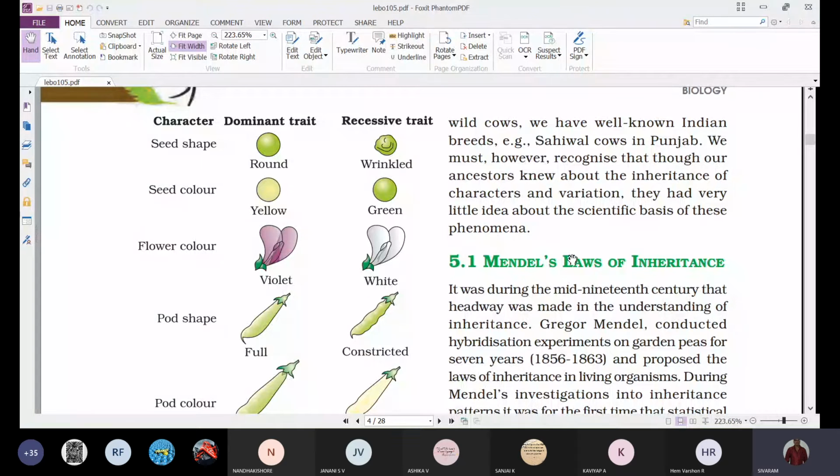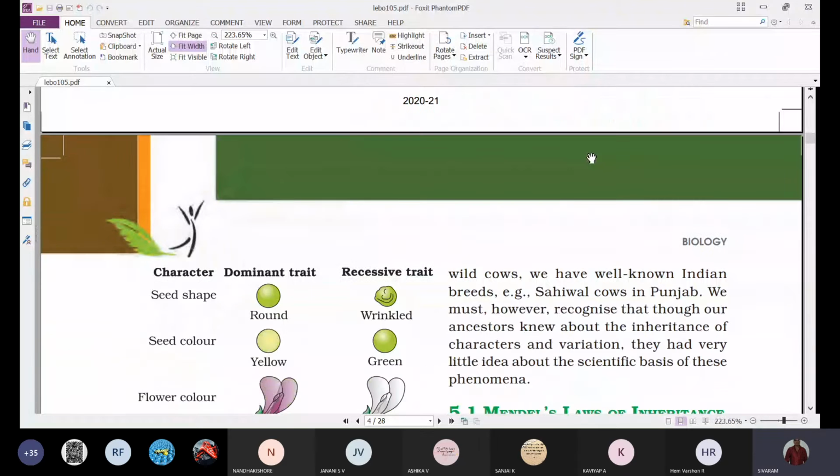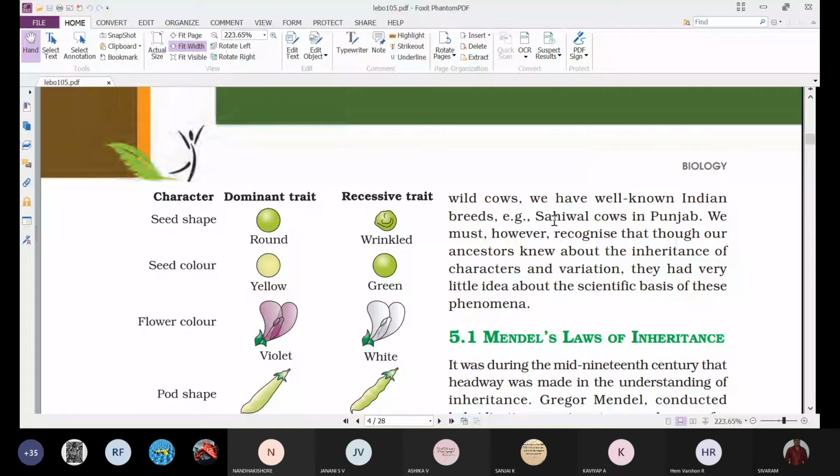For example, the Sahiwal cow in Punjab. That means they developed a new breed of cow called Sahiwal in Punjab. This concept was asked many times in examinations: name the cow which was developed by artificial selection and domestication from ancestral wild cows. That is the Sahiwal cow in Punjab.